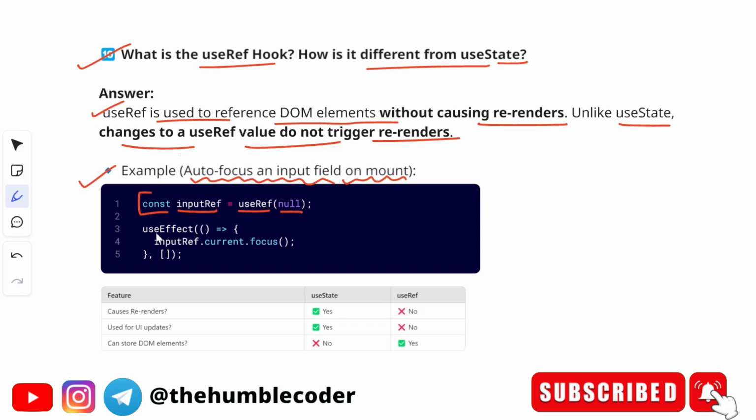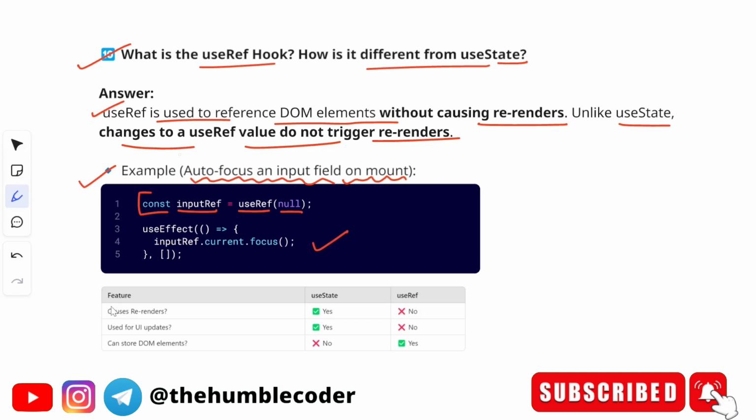And then in useEffect, whenever our component is mounted, we are doing inputRef.current.focus(), which means that our input will be focused whenever the component is mounted for the first time. Okay, this is the simple implementation of useRef.